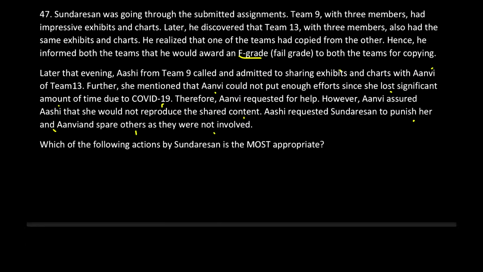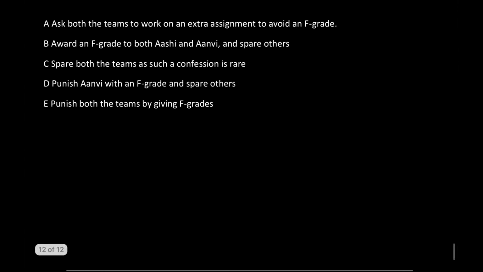That's the solution suggested by one of the persons who is at fault. So, which of the following actions by Sundaresan is most appropriate? Again, you have to take the decision as the professor yourself. So, what would you do in this scenario? Let's check. Ask both the teams to work on an extra assignment to avoid an F grade. Will that be feasible? Will that be correct? Not punishing is a good thing here? No. Even if someone died or someone is facing illness or something like that, punishment is necessary here as a professor, because only doing that will set a good example in front of others that you are in no way going to copy things. So option A is gone.